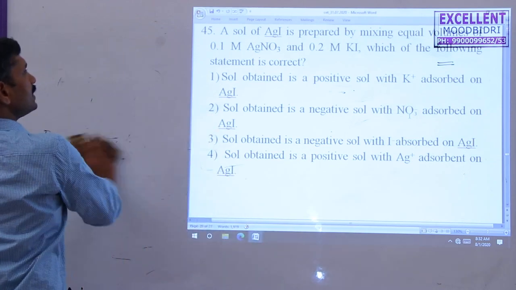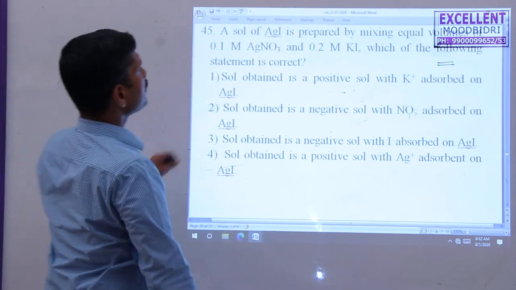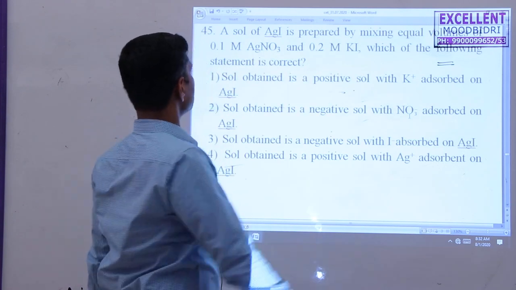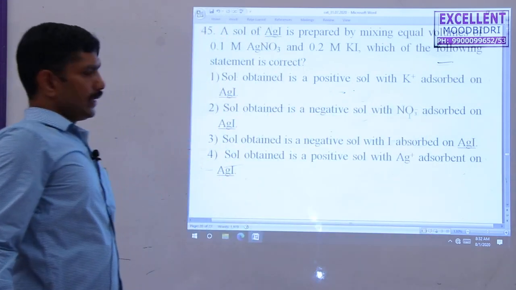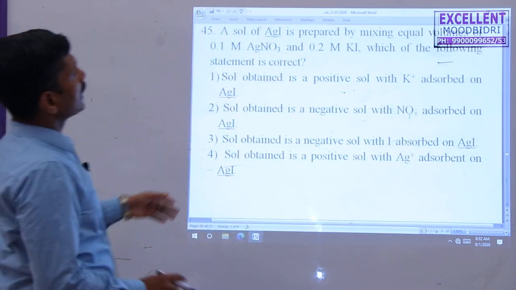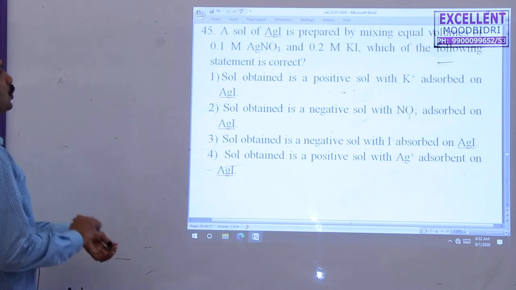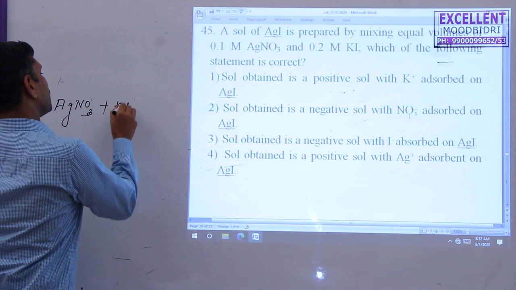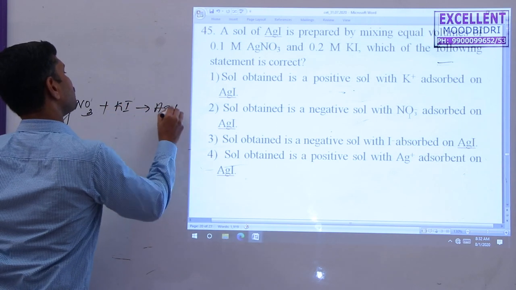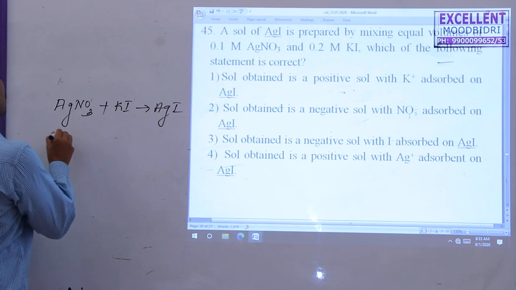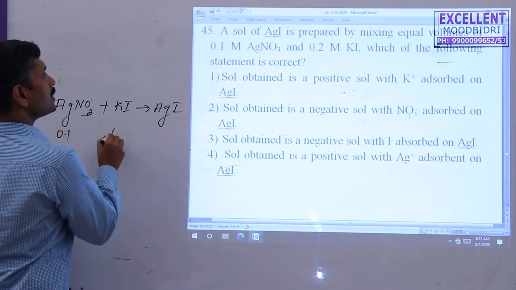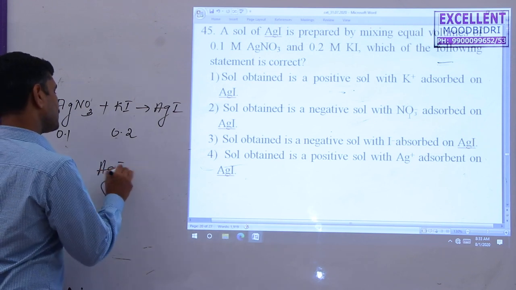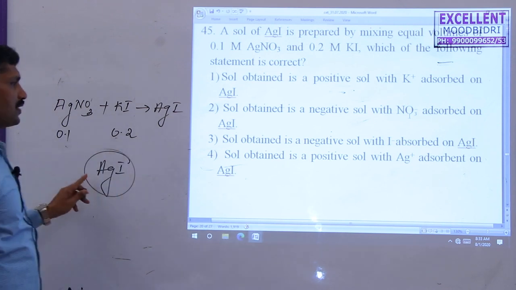A sol of AgI is prepared by mixing equal volumes of 0.1 molar AgNO3 and 0.2 molar KI. Which of the following statements is correct here? Here AgI is prepared by mixing equal volumes of AgNO3 and KI, they form AgI. But this concentration is 0.1, this concentration is 0.2 molar. So AgI is formed, this is an AgI sol formed.